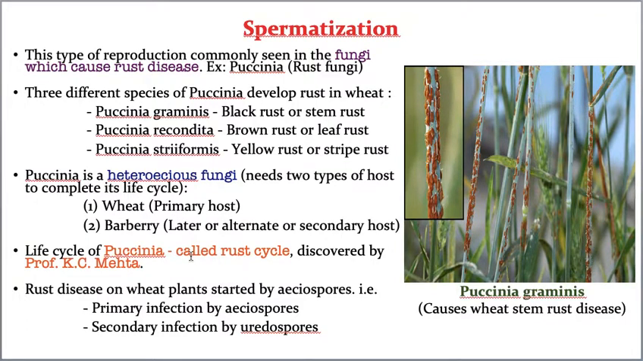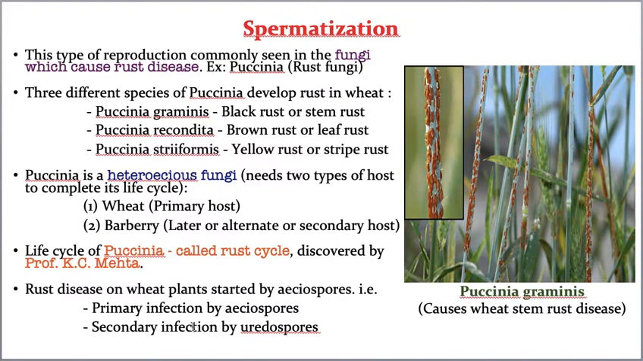Now, the rust disease of wheat plant is started by a special type of spore called aeciospores. I'm sorry, aeciospores. Names are a little difficult, that's why I'm pronouncing it two, three times. So the life cycle starts with aeciospores, and it spreads from one host to another by uredospores. Primary infection is by aeciospores and secondary infection by uredospores.